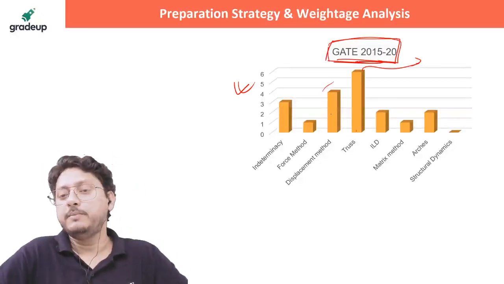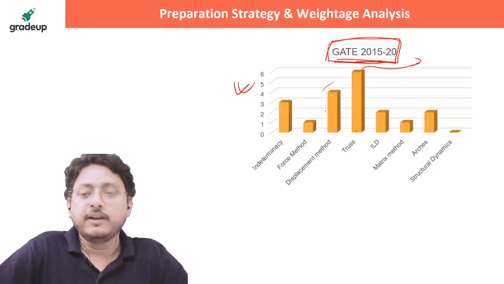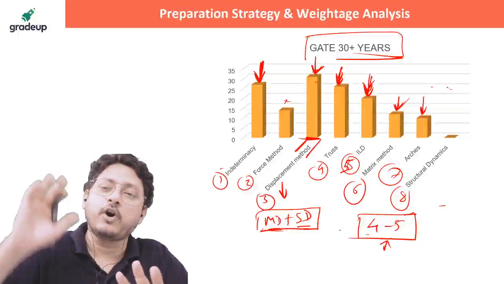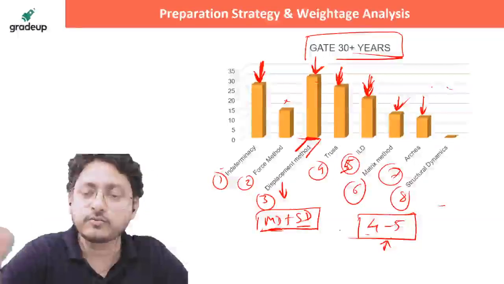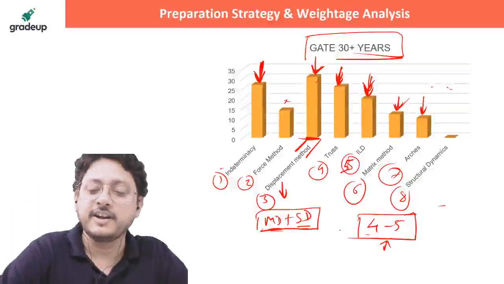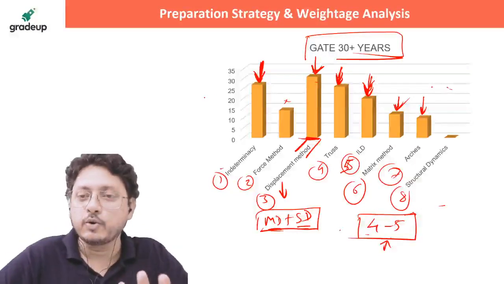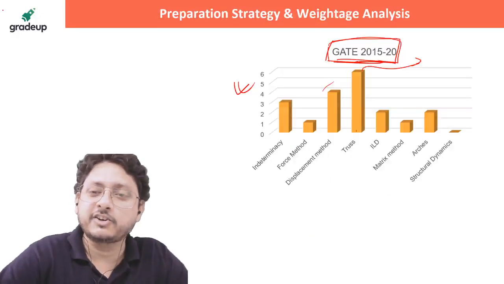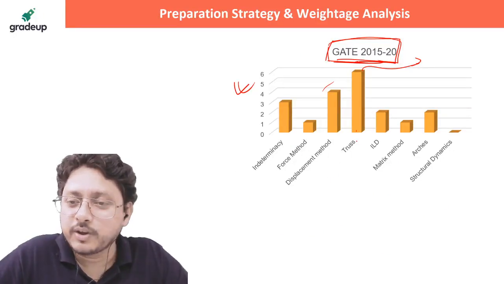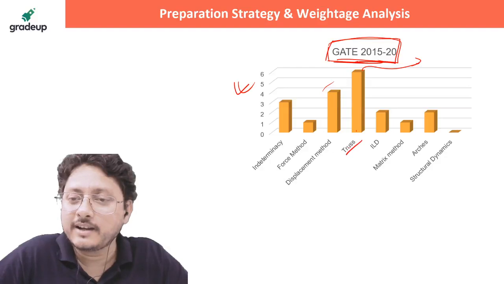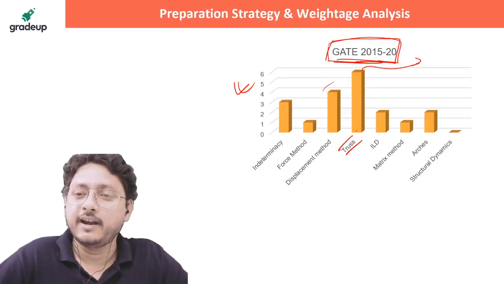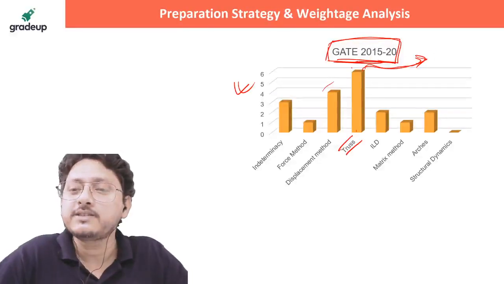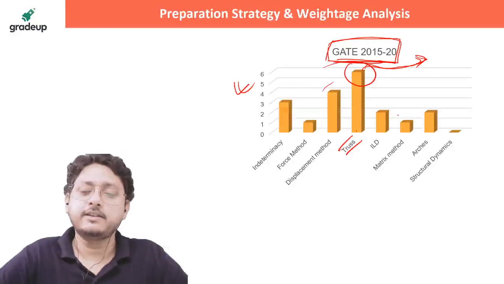Now if you ask me about the current trend, we are going with the trend. This is not the trend, this is the total altogether from the past 30 years. You can say that displacement method is the king, but here the trend is something else. The trend is showing that truss is leading. So if you are going with the trend, you must study truss analysis completely.